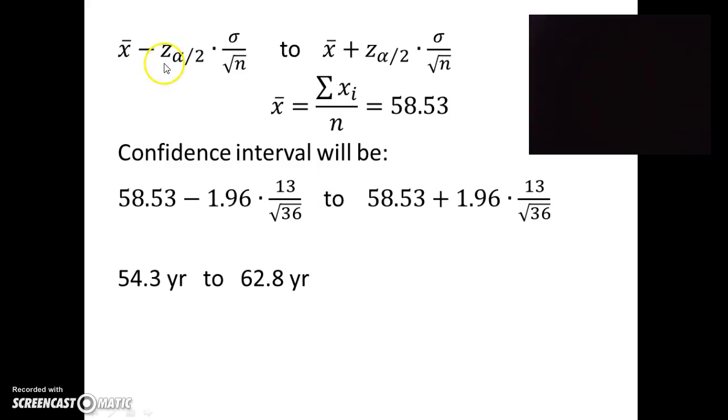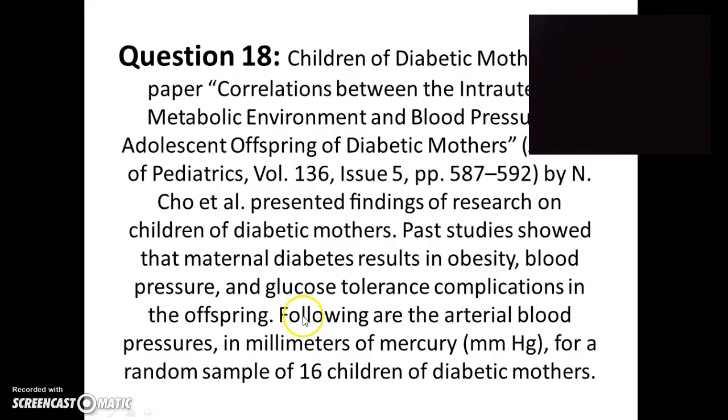After we get all these, we plug them into this formula, and this is the population mean. When you plug all these numbers into the formula, you get this interval: 54.3 years to 62.8. This is the confidence interval.